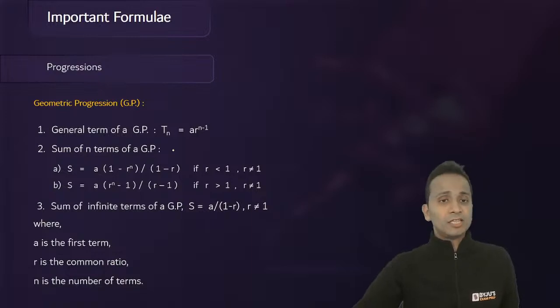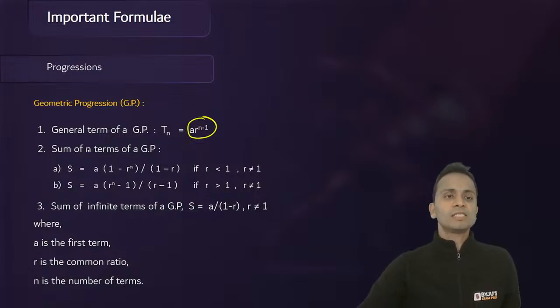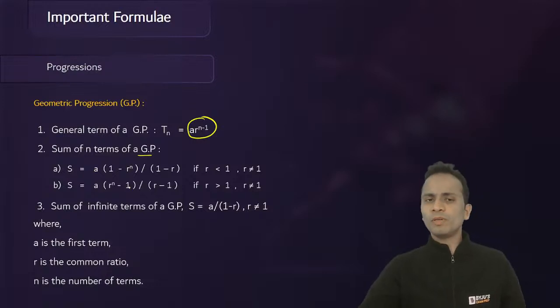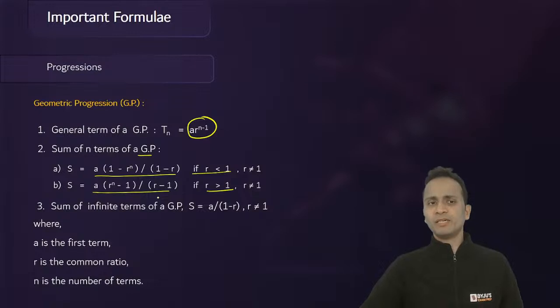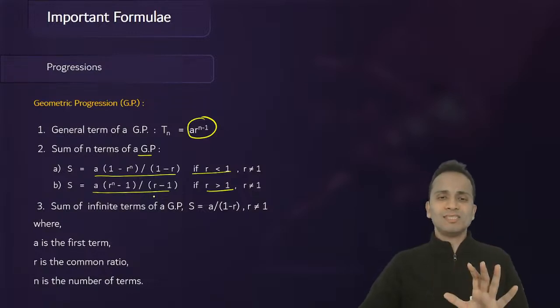The general term, the nth term, is a into r raised to the power n minus 1. Sum of n terms of a geometric progression: there are two formulas depending upon the value of r. If r is less than 1, you will use the first formula. If r is greater than 1, you can use the second formula. Both the formulas are absolutely similar.